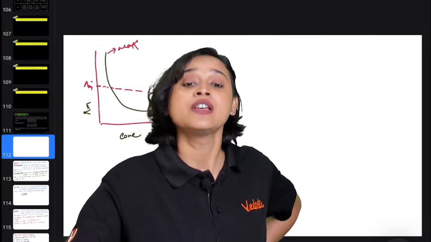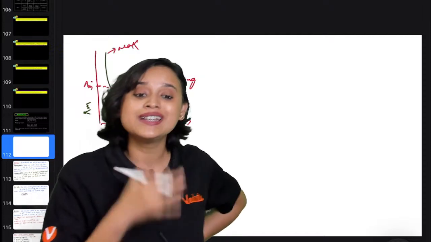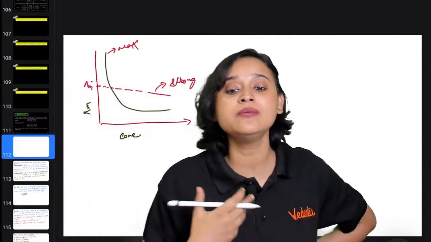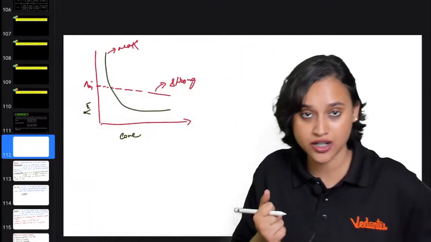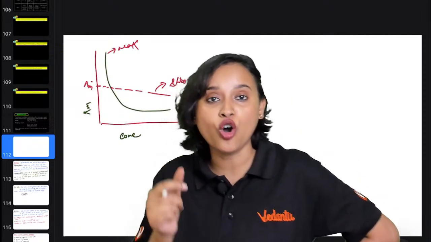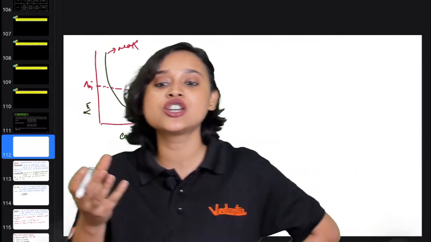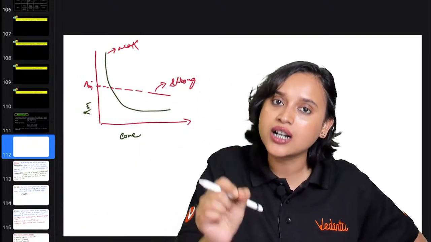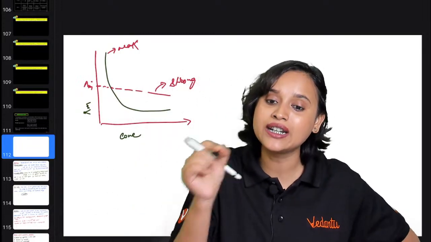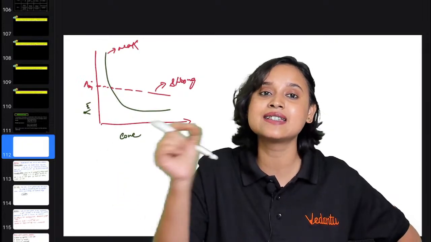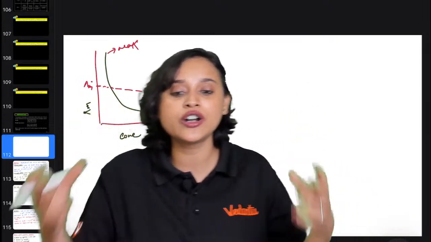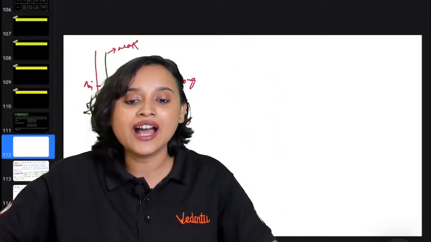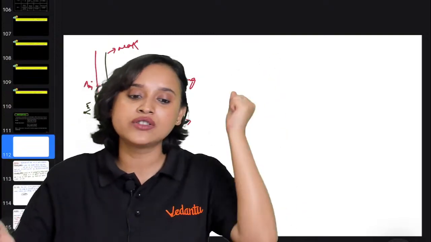Right, everybody? So now from this graph, there was somebody named Kohlrausch. He came up with the law of independent migration of ions, and he said that the limiting molar conductivity of an electrolyte can be represented as the sum of the individual contributions of the anion and cation of the electrolyte.